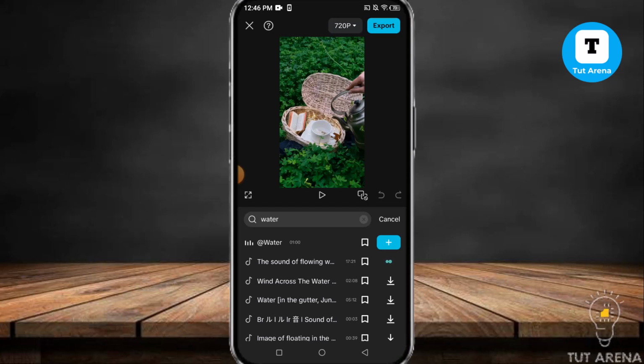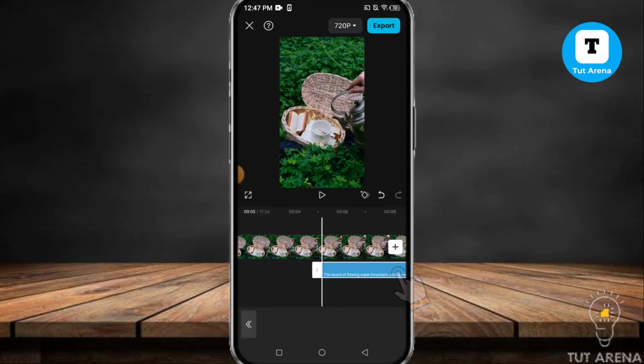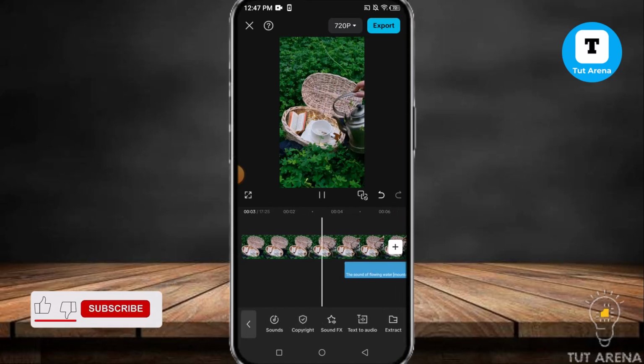You guys will find out a lot of options and you have to select the sound that you want. Simply download the sound and then tap on the plus icon if you want them to add on your timeline. After that, you guys can customize the sound effect and put it where you want.